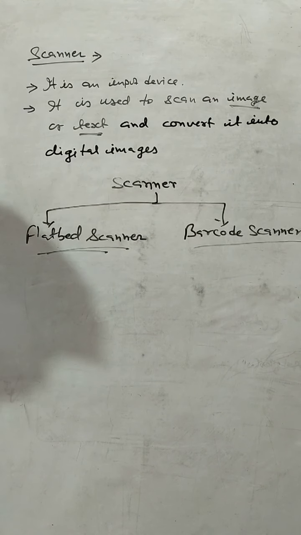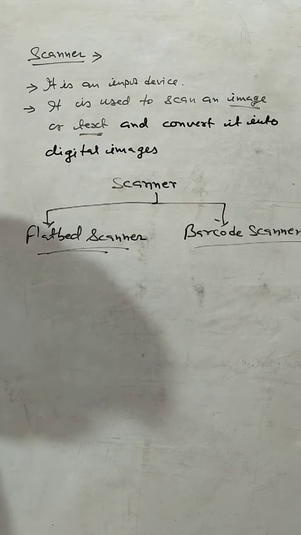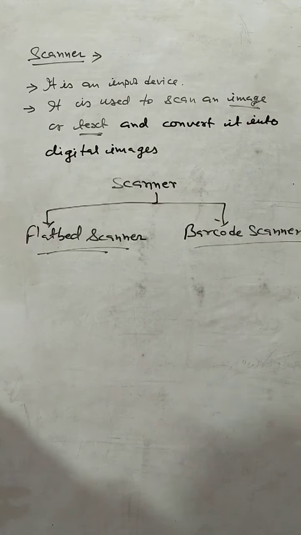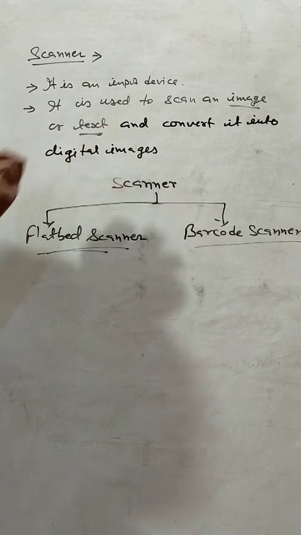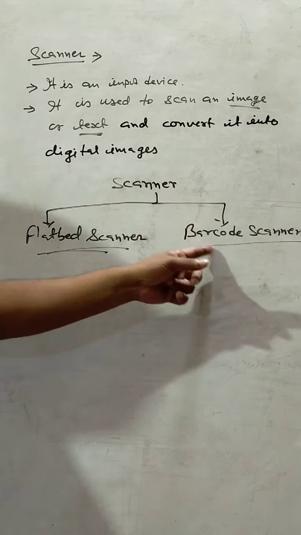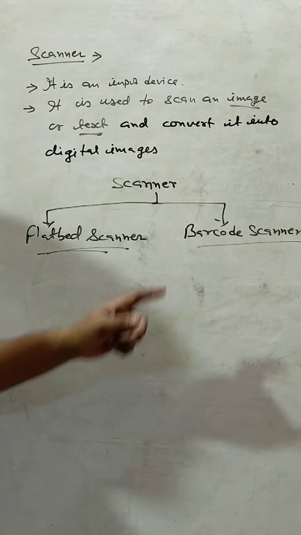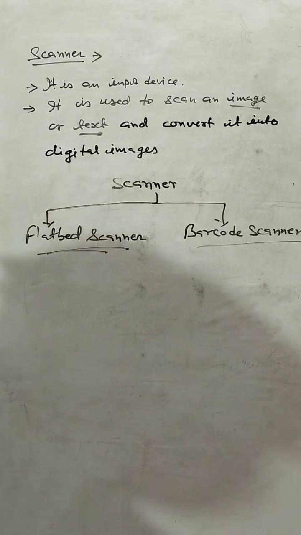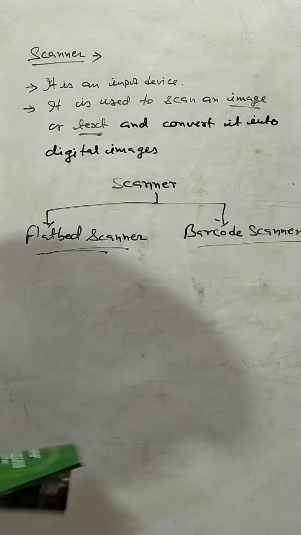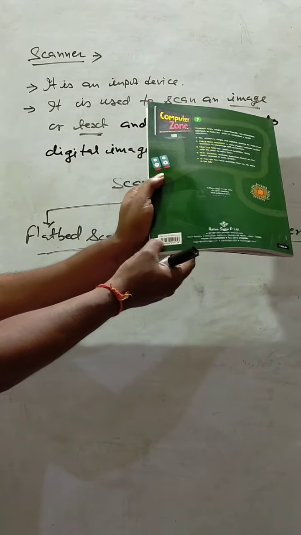You can see the pictures of flatbed scanner and barcode scanner in your book, on page number 4. The flatbed scanner is used to scan the text or image directly into the computer, but barcode scanner is something different. It is used to scan the barcodes. This is called the barcode.